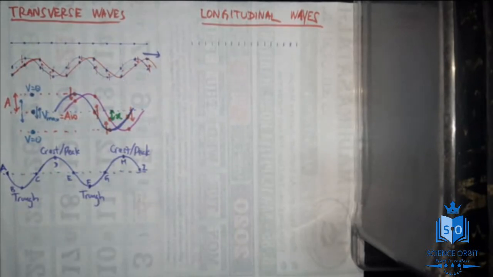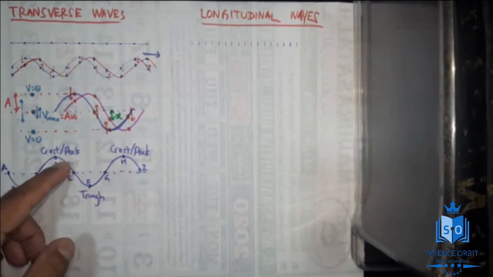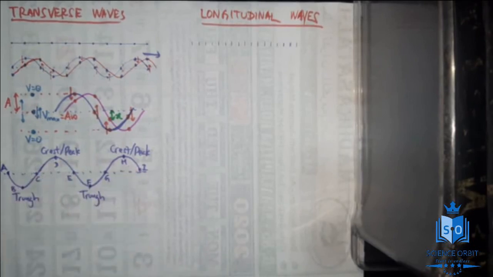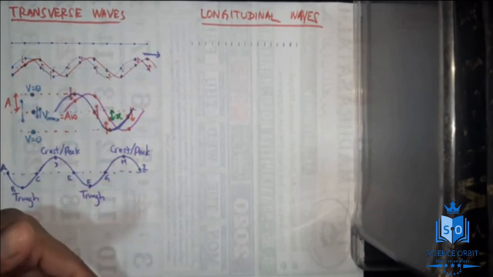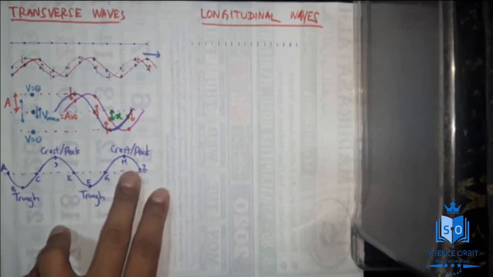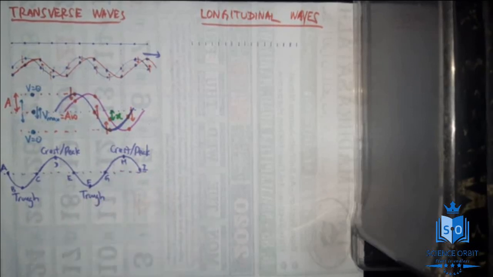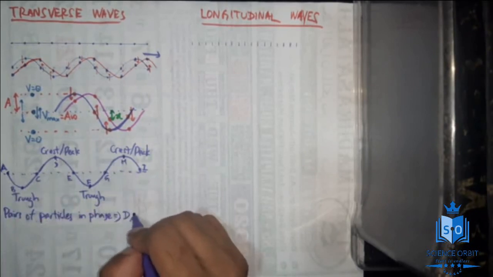Okay. So in this particular wave, the crest and the crest, or particles D and H, will perform simple harmonic motion which is identical to each other. When D is at the top, H will also be at the top. When D is at the bottom, H will also be at the bottom. So we call D and H points or particles which are in phase, right? Pairs of particles in phase, D and H, that is one pair.